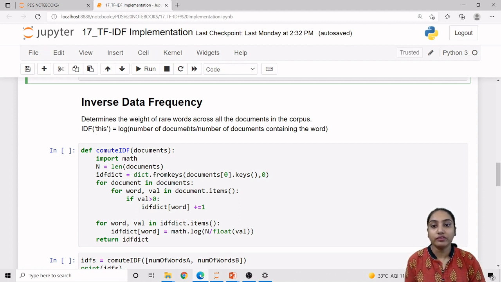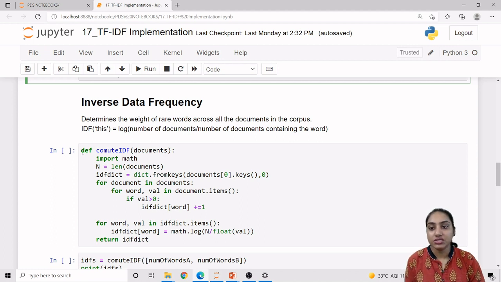So to determine the weight of rare words across all the documents in the corpus, we are using the IDF. So IDF of any word is equal to log of number of documents divided by number of documents containing that particular word. That will be the IDF value of a specified word, or we can say term.